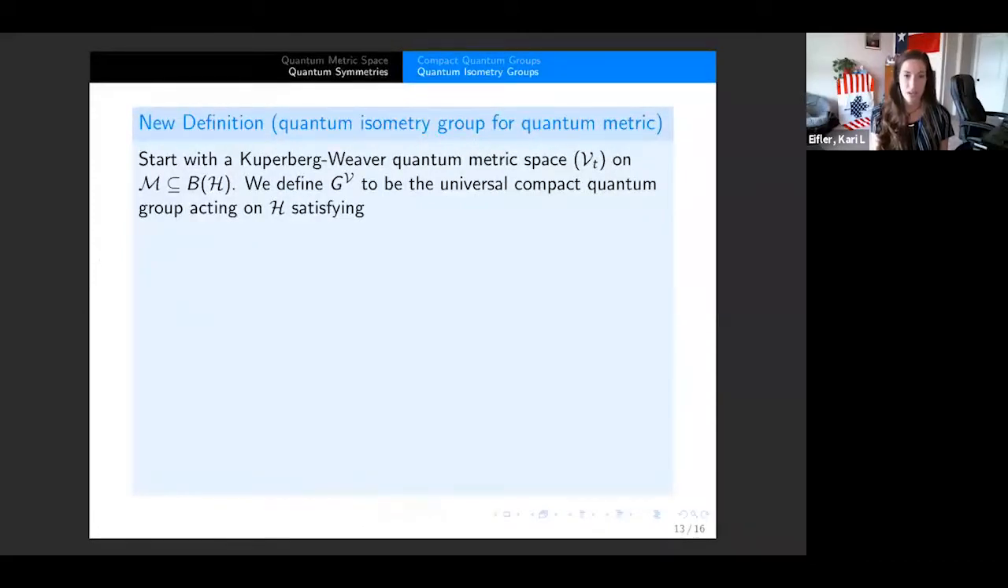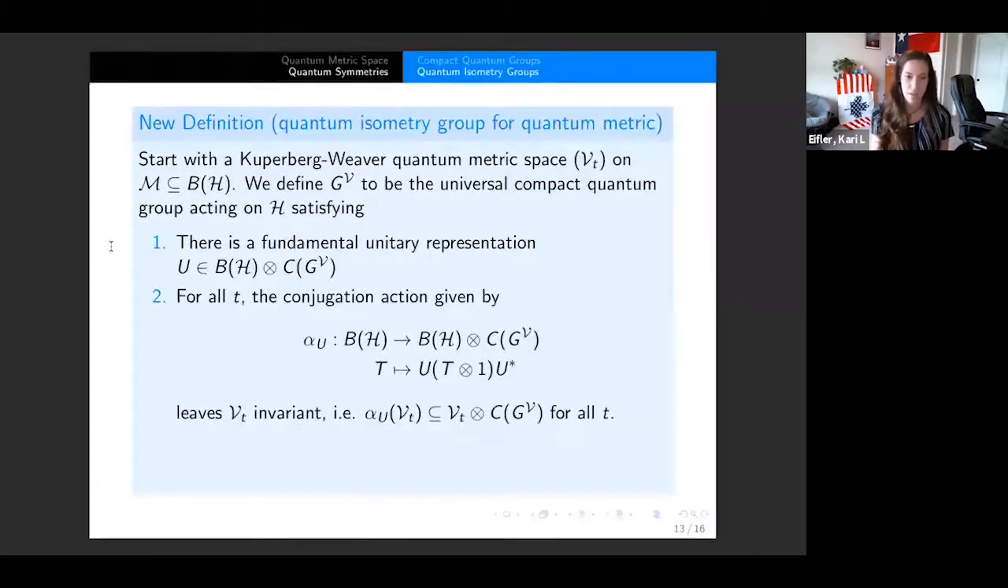Okay, and so the way that we're going to do this is we're going to start off with a quantum metric space, let's call it (V_t), on some von Neumann algebra M embedded in B(H). We're going to define G_V to be the universal compact quantum group acting on H, which satisfies, the first is that we want there to be a fundamental unitary representation U inside of B(H) tensor C(G_V), or the function algebra on G_V.